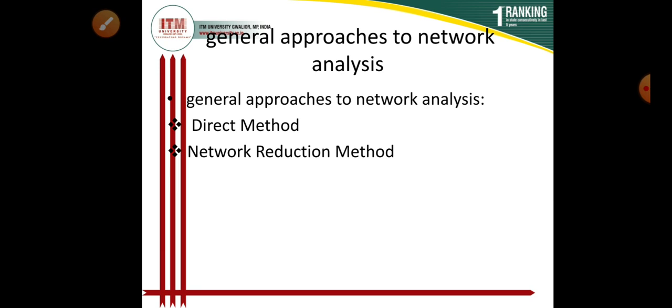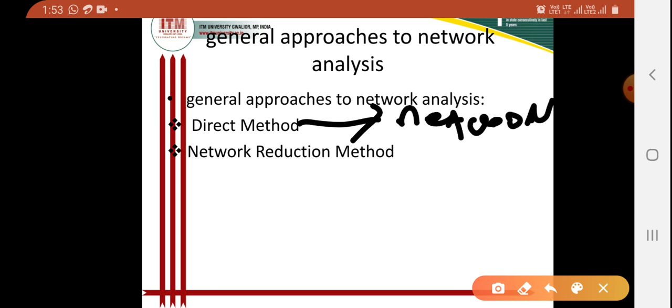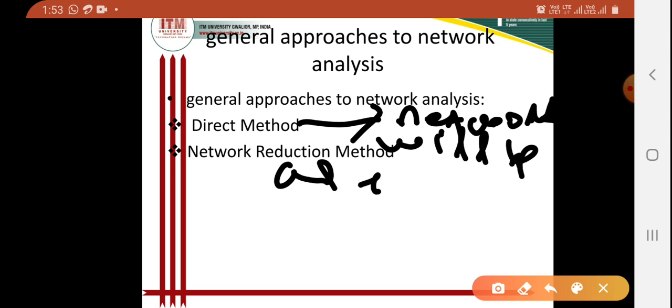So in direct methods, the network is left in its original form. It remains as it is.